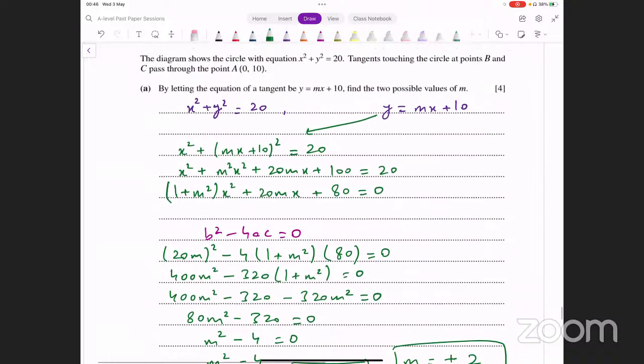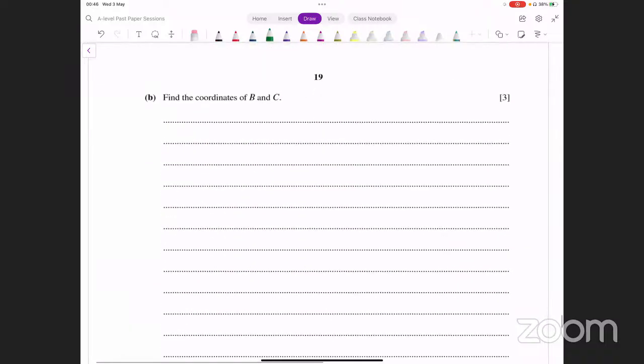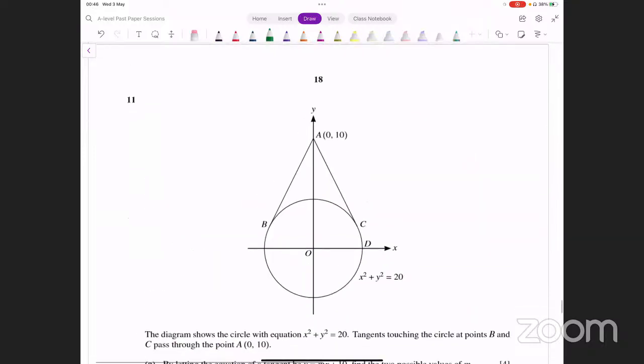Now let's look at the next part. It says find the coordinates of B and C. Now, what are B and C? B and C are the points where the tangents meet the circle. All right, these are the points that we are looking for.